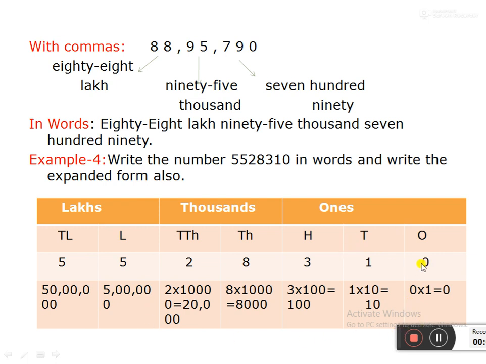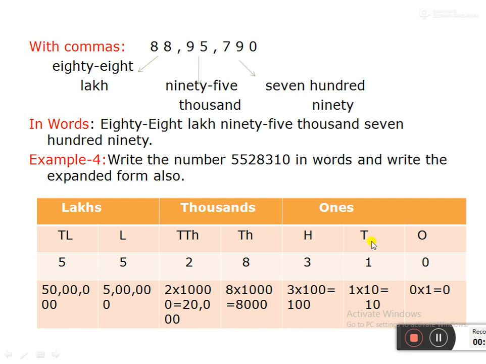Now you see 0 in the ones place. So for 0 in the ones place we have to multiply. When you find the expanded form, first we do the multiplication, finally we do the addition. 0 in the ones place, so we multiply by 1. Whatever number you multiply with 0, the whole number becomes 0. So 0 multiplied by 1 is equal to 0.